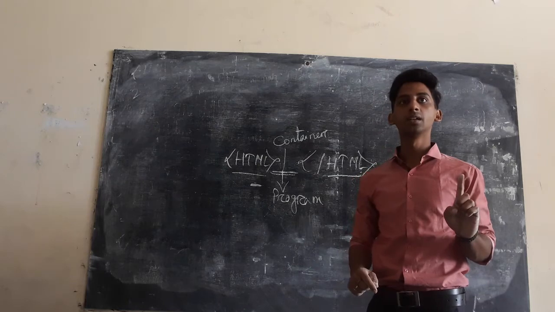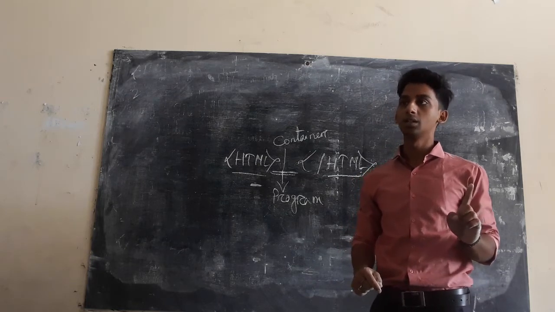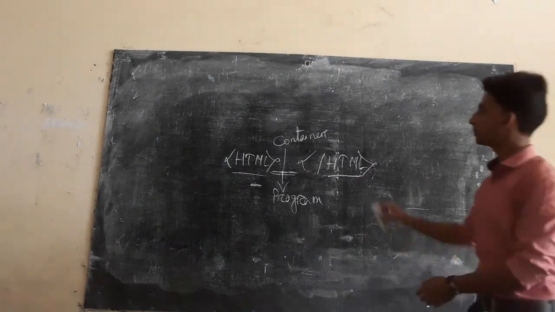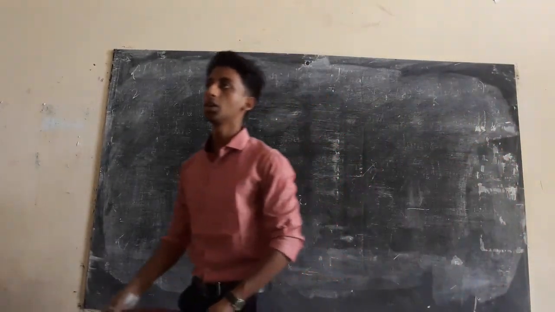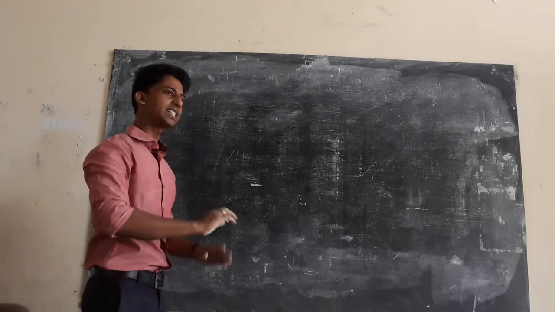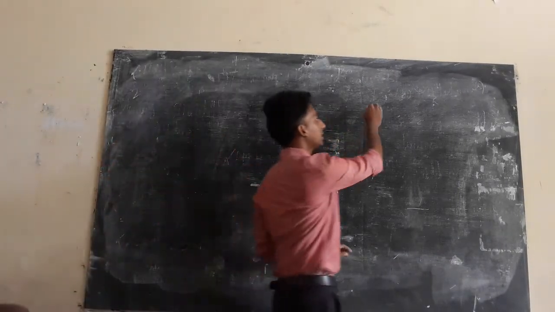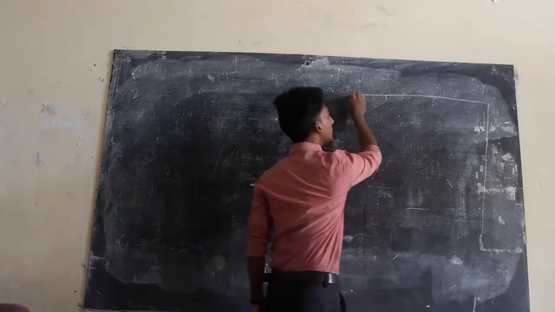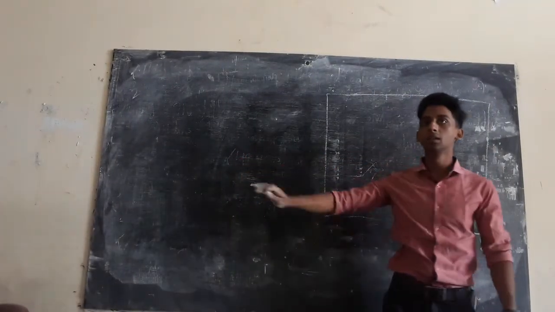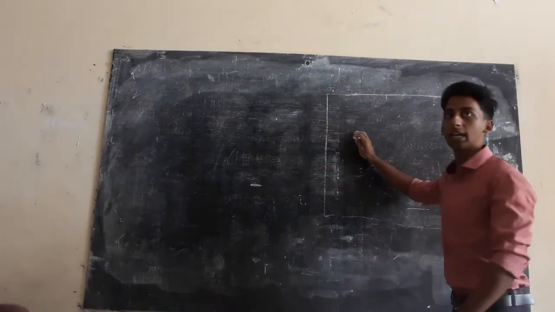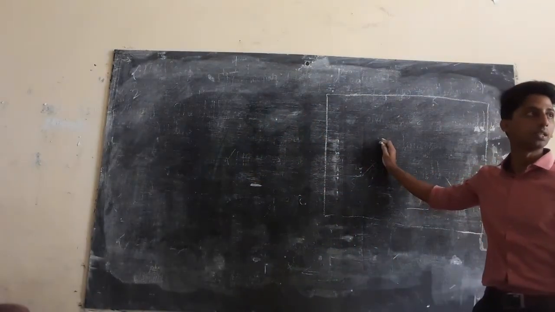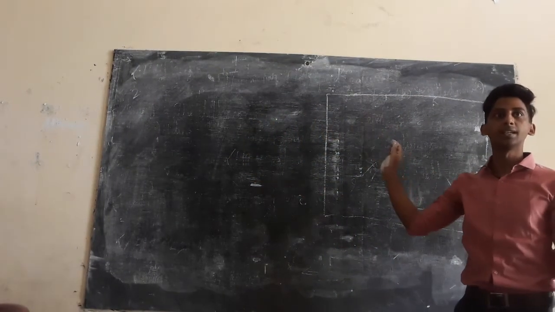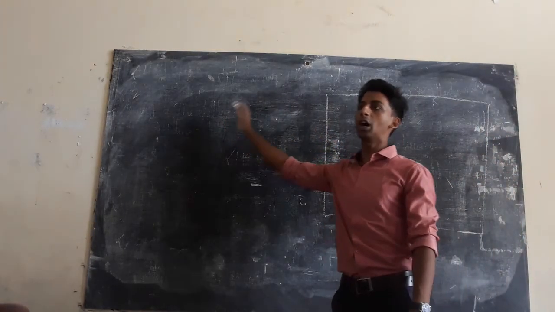One program I'll write. Want to learn one program? Yes, sir. Okay, one program you do. So it will make it clear. I know Barry is already ran, but I will teach you one program at least. Please do, because this thing is required in your classes also. So let's do one program. Very simple. In here, suppose this is your computer screen. I'll write the program here, and the computer screen is here. Output will come here. Means as I write the program, I will give the output here. Understood or not? So both the effects you can see. Whatever you are going to type, the output is going to come here.